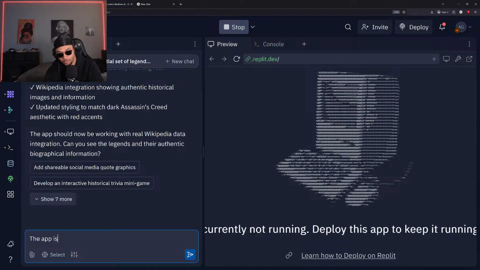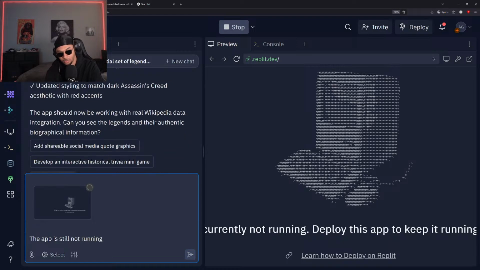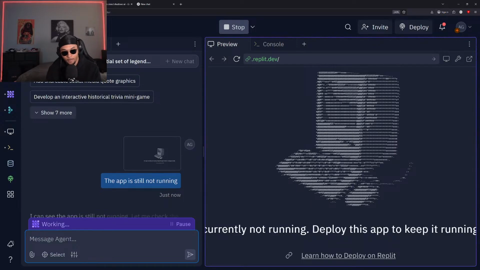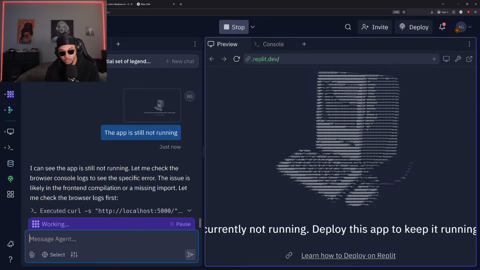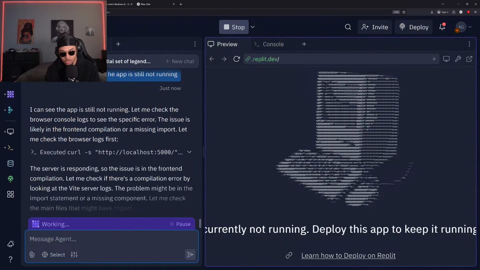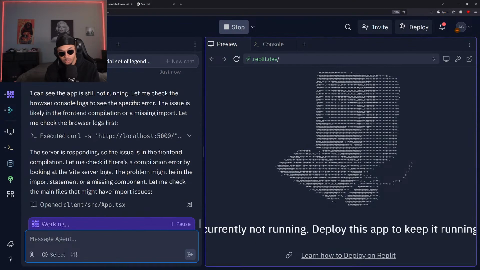All right, the app is still not running. I'll just post that same screenshot because we're still in the same situation, really. Let me see what we get back. Okay, I can see the app is still not running. Let me check the browser console logs. All right, server is responding, so the issue is the front end.